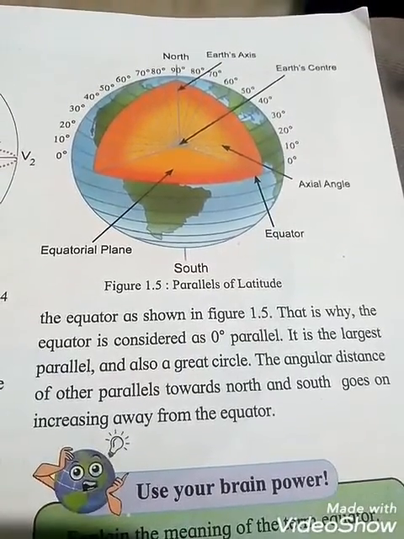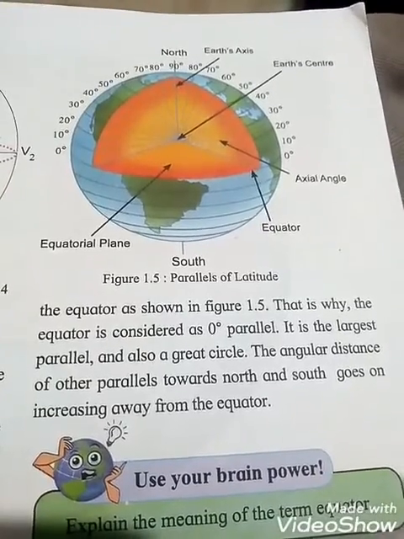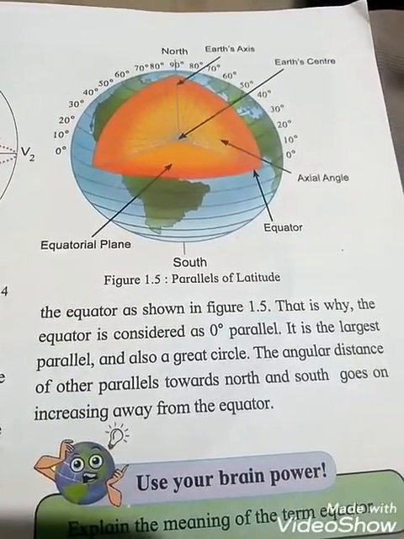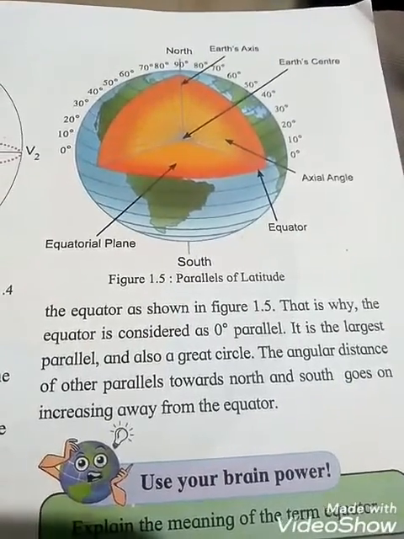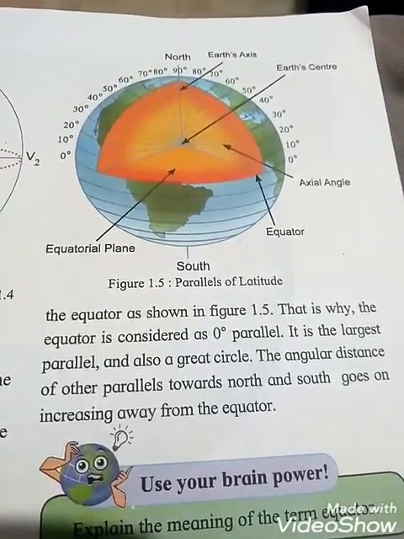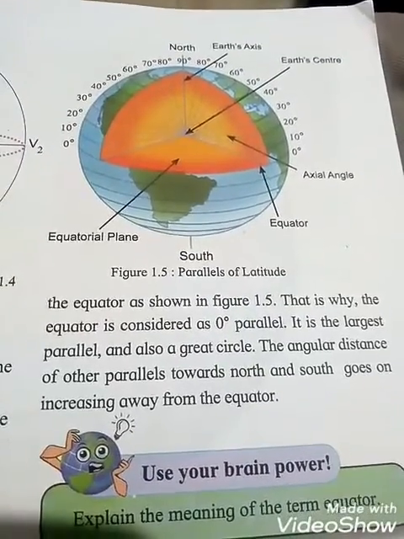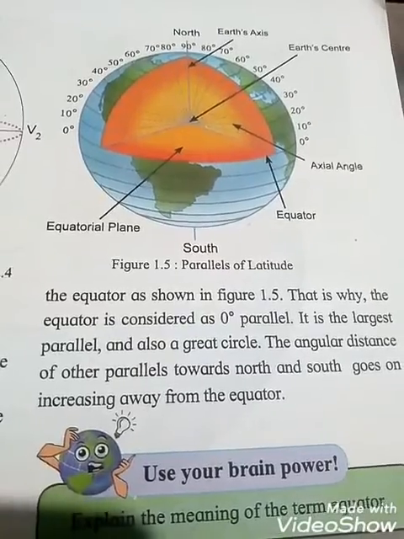It is the largest parallel and also a great circle. The distance of that degree is increasing: 10 degrees, 20 degrees, and the North Pole is at 90 degrees. The angular distance of other parallels towards north and south goes on increasing away from the equator. North places and south places both go on increasing away from the equator. The same degrees will be in the south also, however we are looking at the north.